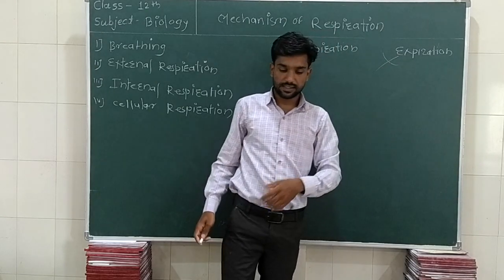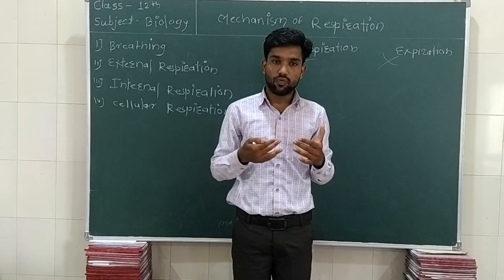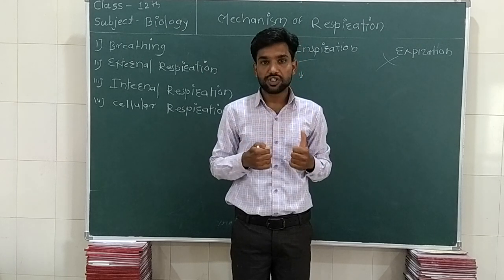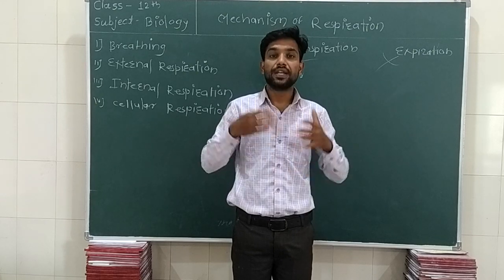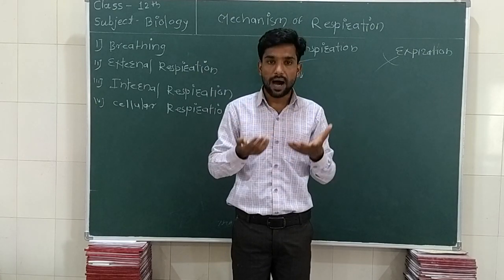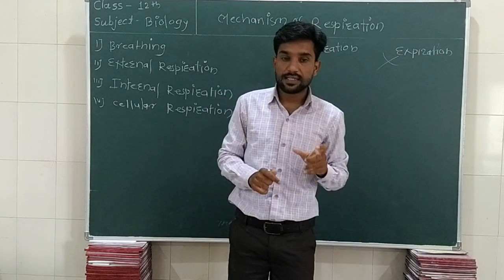Now expiration. During expiration, whatever air we took inside the thoracic cage is now putting pressure on the ribs, so it gets exhaled out, वो बाहर निकलता है, so that the thorax gets relaxed.